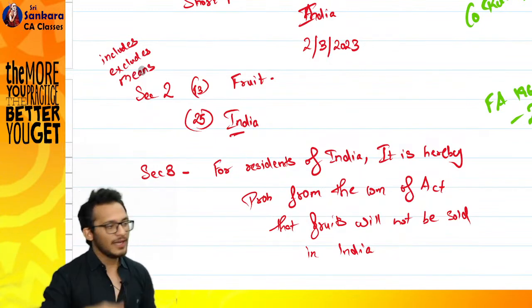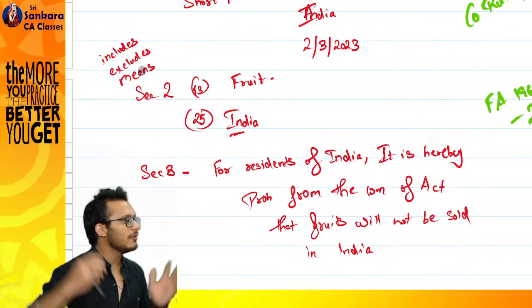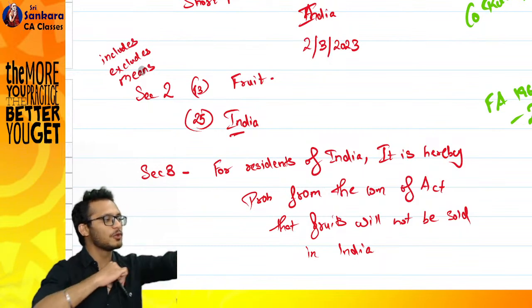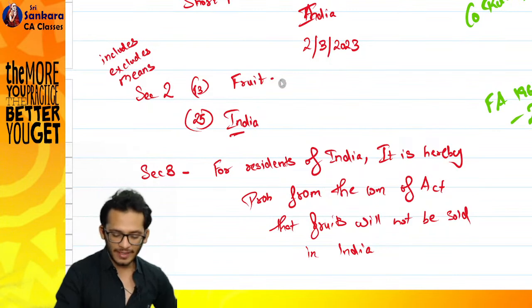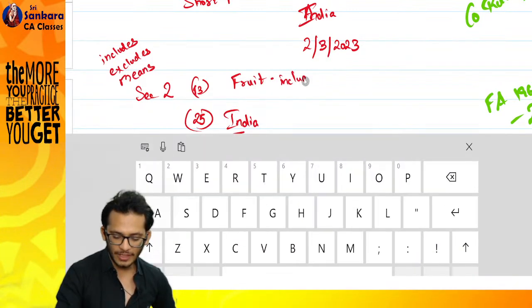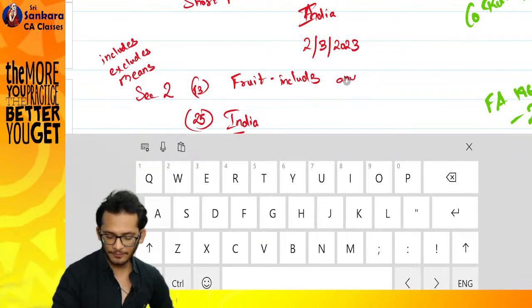Today, if I am saying fruit means something which has seeds, someone will prepare a hybrid model. They will come and say, boss, this is a fruit without a seed. I will sell it. What will happen? It becomes a problem. Correct or not? So let's try and create an inclusive definition. What I will say, fruit includes any edible item.